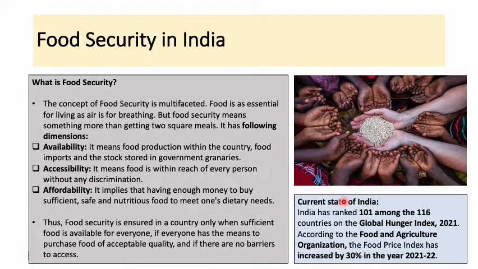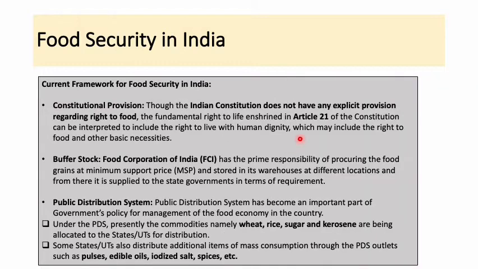Food is considered a basic amenity which is essential for sustenance, development and growth of an individual. In India, you should know there are still concerns or vulnerabilities related to food security, owing to certain factors like the ever-increasing population, climate change, and also the disruptions in the global supply chain which have taken place because of the COVID pandemic and the Russia-Ukraine war. So these particular things are going to be addressed in the future.